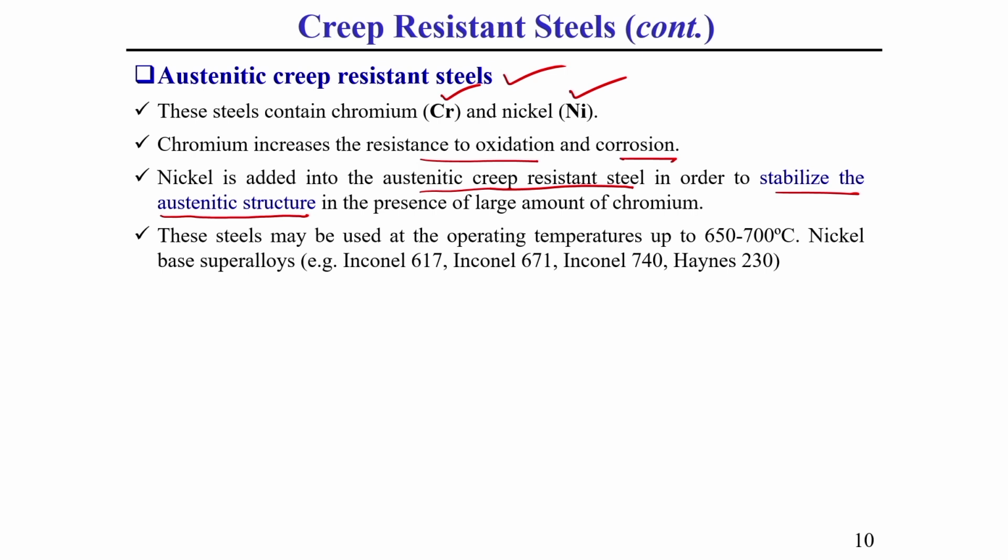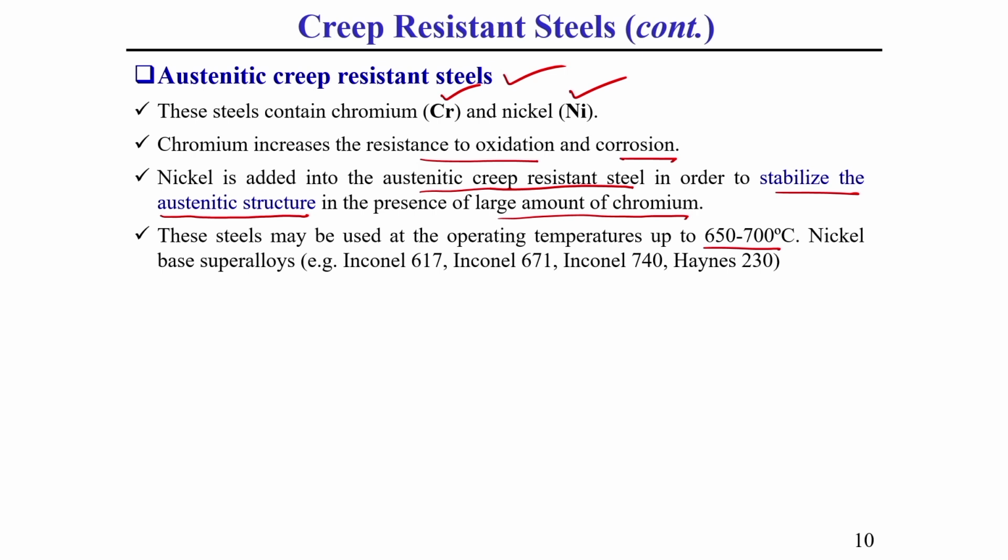So, that is why here I have written which generally stabilizes the austenitic structure in the presence of a large amount of chromium. This steel may be used at an operating temperature varying from 650 to 700 degree centigrade. That means this austenitic creep resistant steel also has a temperature range of 650 to 700 degree centigrade. At that temperature level also it resists creep, that you should keep in mind.